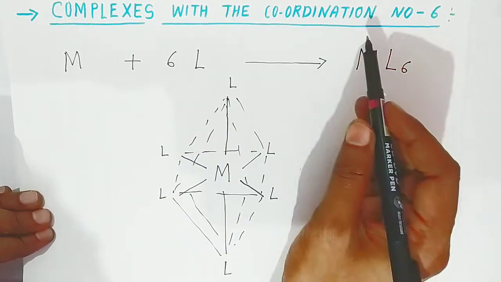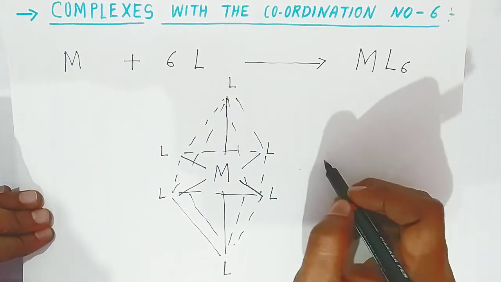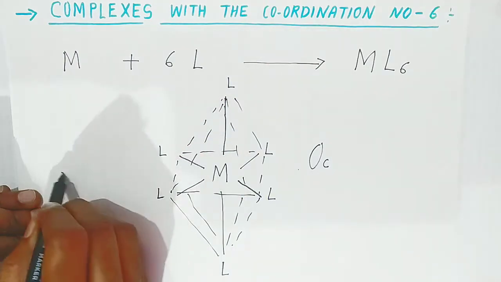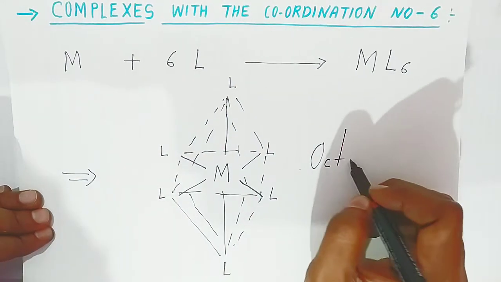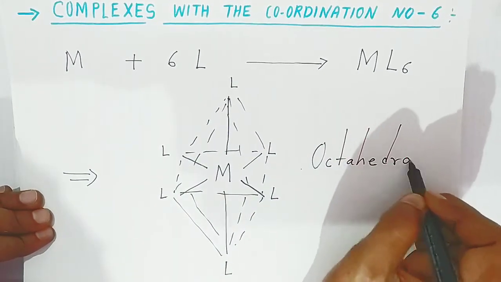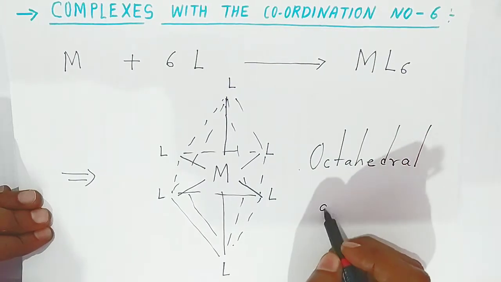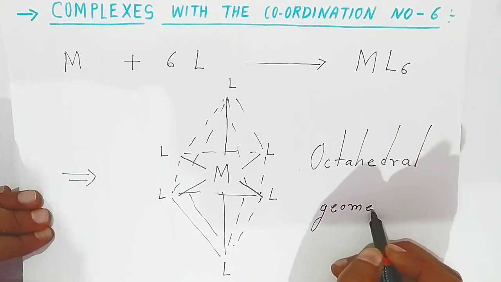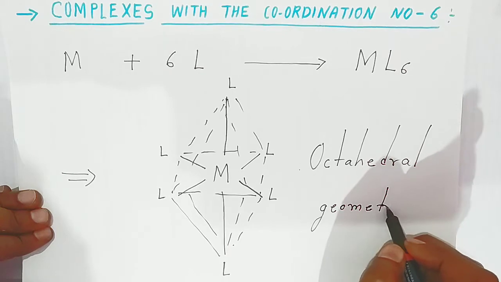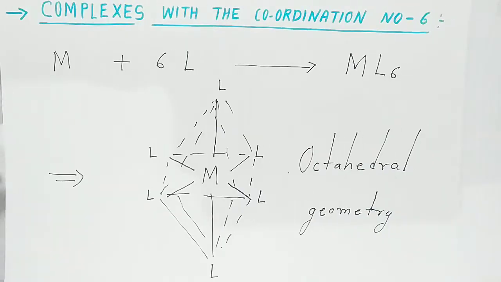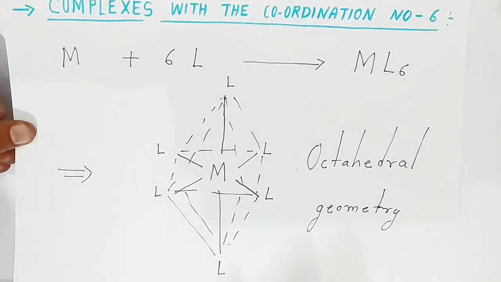So a complex with coordination number 6 always has octahedral geometry. When you see the structure, students, it is octahedral in structure. So we call it octahedral geometry. The complex with coordination number 6 is always octahedral geometry.